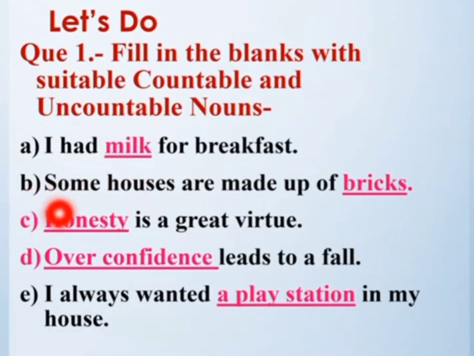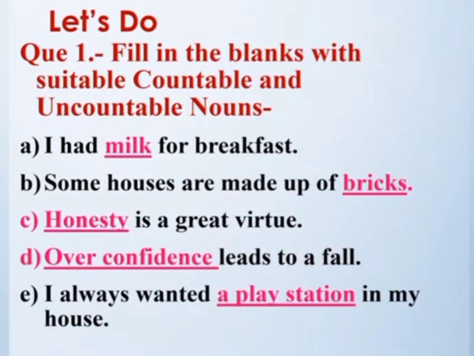B: Some houses are made up of bricks. Bricks can be counted, so it's countable. I can write either countable or uncountable. So in the first blank, I have written uncountable. Here I am writing countable noun. C: Dash is a great virtue. Honesty. It is an uncountable noun. I cannot count honesty.